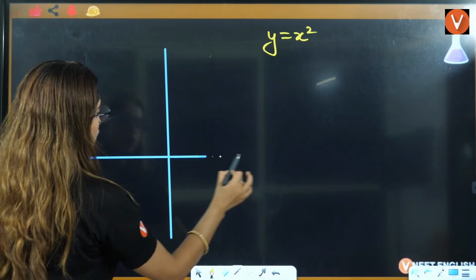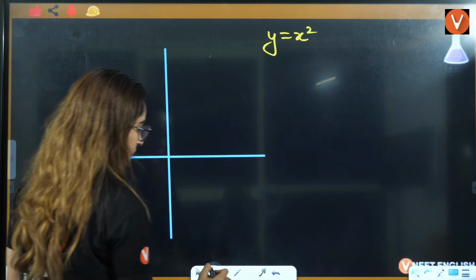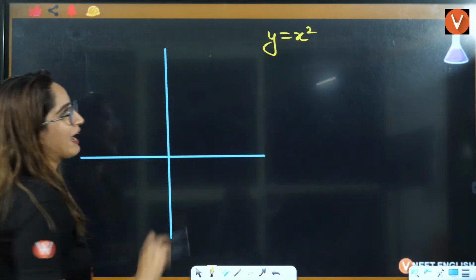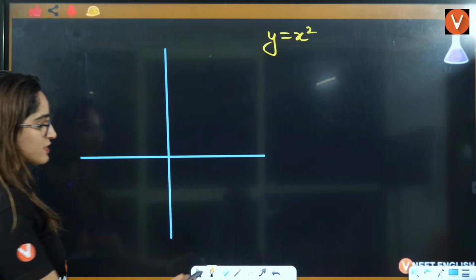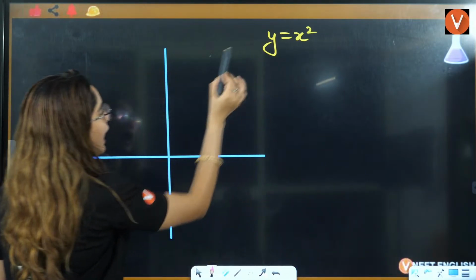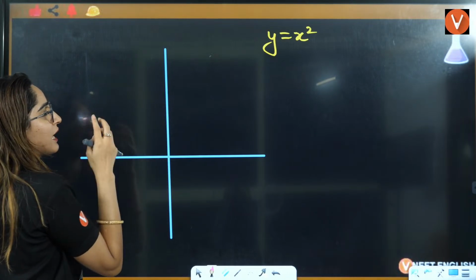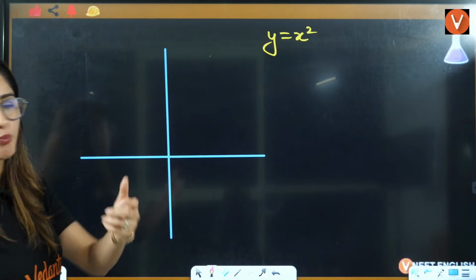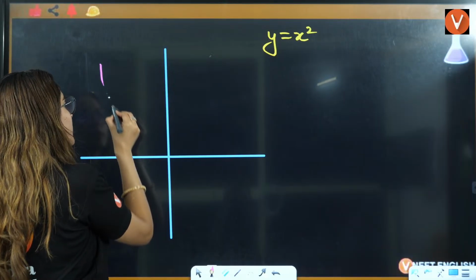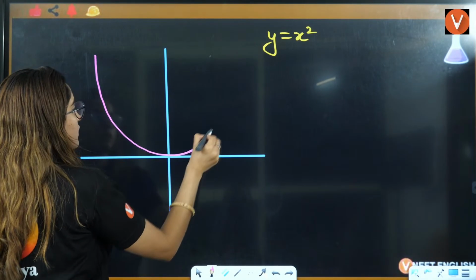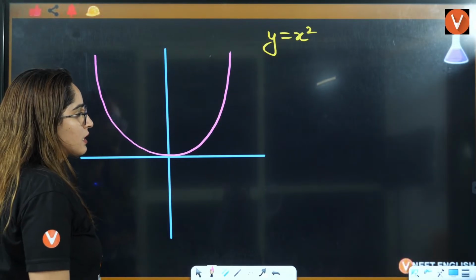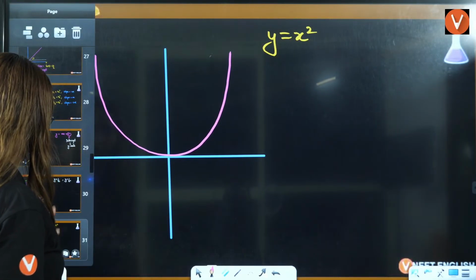Now, if this is your graph, if you have y is 1, the variable which has the lesser power, in that area the mouth will be open. It means it will be like this.